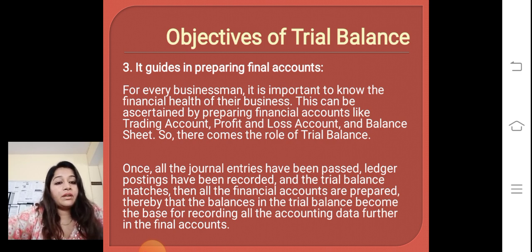Once all the journal entries have been passed, ledger postings have been recorded and trial balance matches, then all the financial accounts are prepared based on the balance of trial balance. These three accounts combined together form the final account.